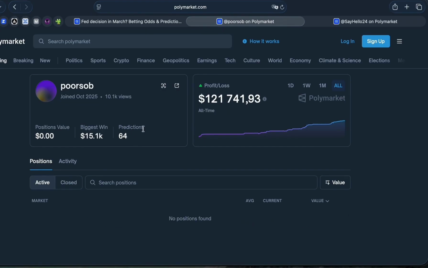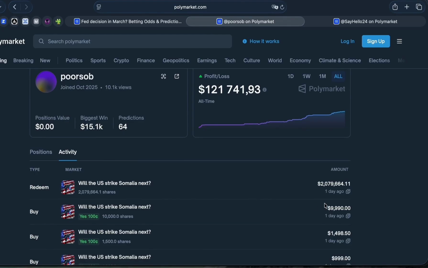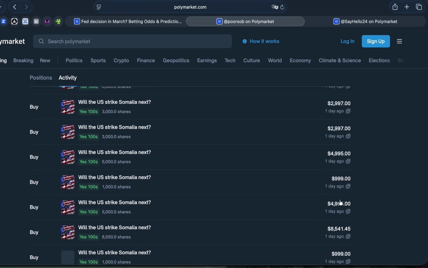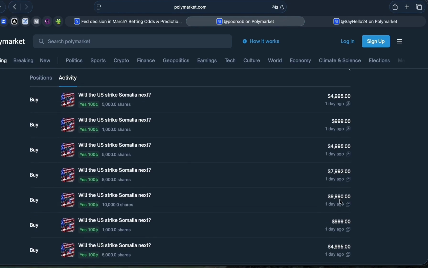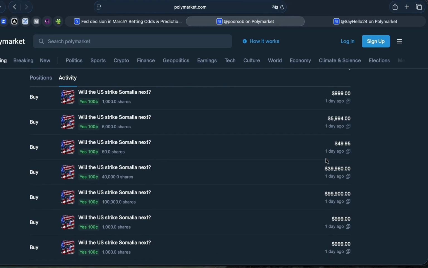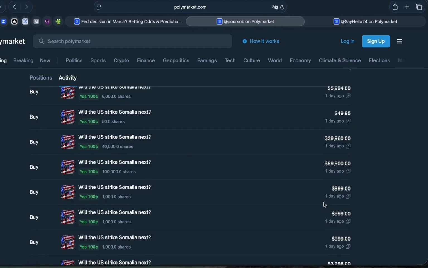Also, pay attention to the number of predictions. In this case, he has 64 predictions. So this is not a bot, and he makes trades rather rarely, but accurately. It's important to go to the activity section and check when he made his last trades and how often he makes them. In other words, how many trades does he have usually per day. Sometimes there are thousands of trades in a single day, and of course, it's extremely risky to copy such wallets. We can also see how he trades, what events he opens, how he acts, whether he averages down, adds to his position, or follows a specific strategy precisely.